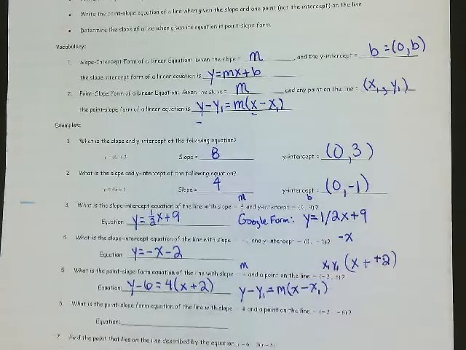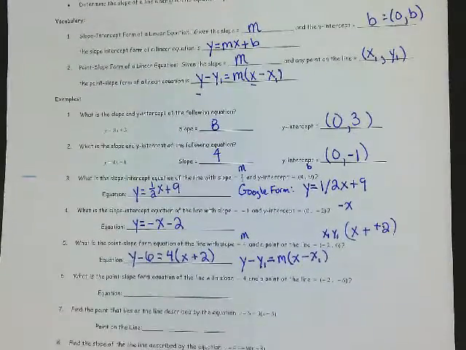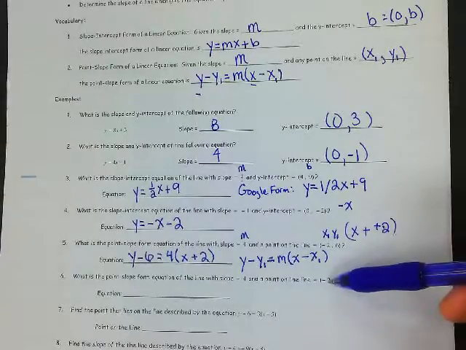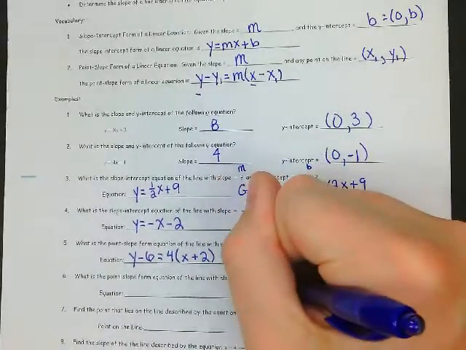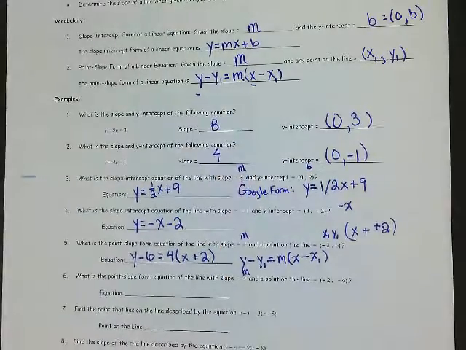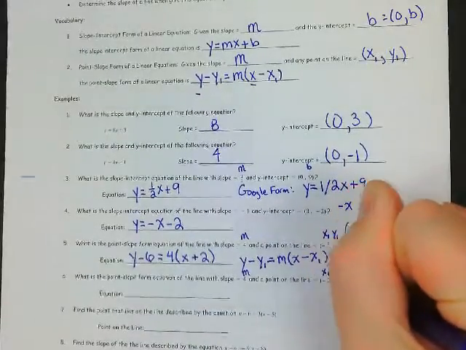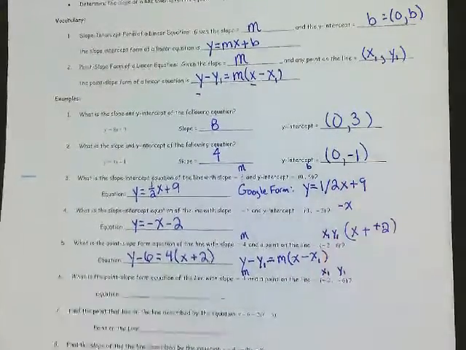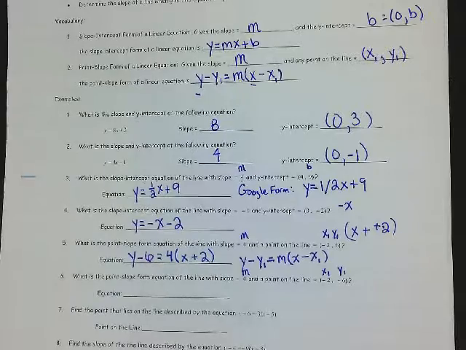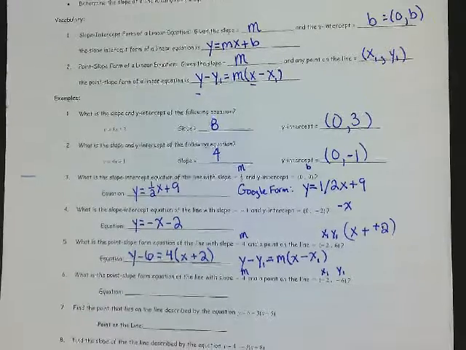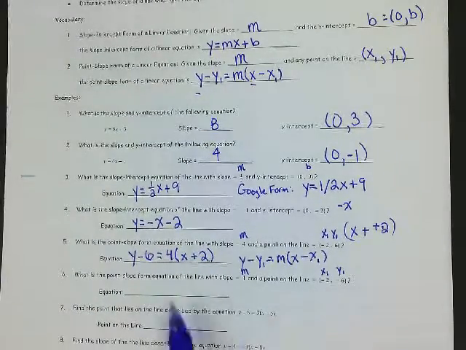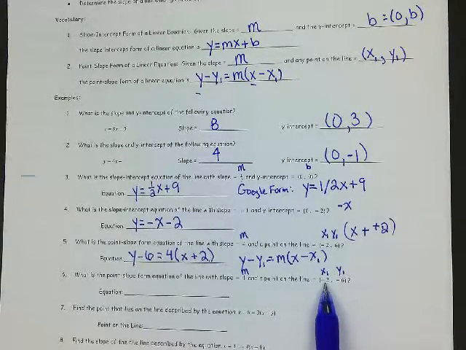Okay. Let's do the next one. This one's got double negatives in the point. So my slope is the same thing. My slope is 4. My x1 is negative 2. My y1 is negative 6. Don't forget what goes where. Okay, a lot of people want to go ahead and just put y plus 2 there, but the 2 is an x.